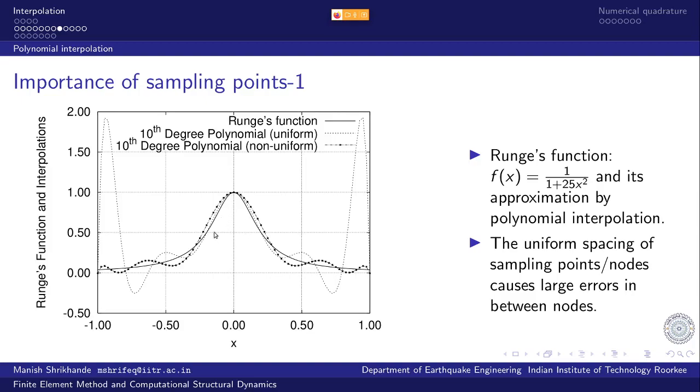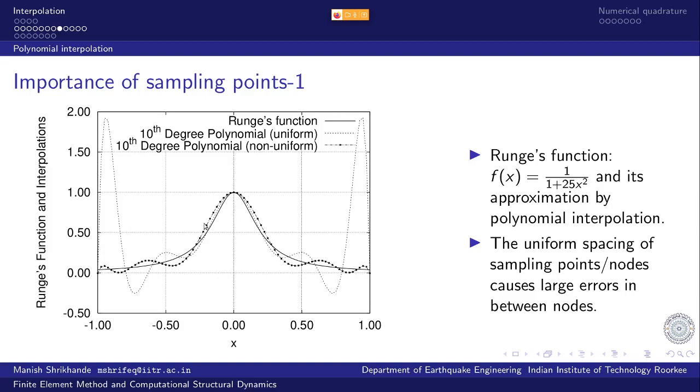So I generate uniformly spaced values of x in the range -1 to +1, evaluate this Runge function at those values, and then construct a 10th degree polynomial which will pass through these 11 points. And this is the polynomial that I get.